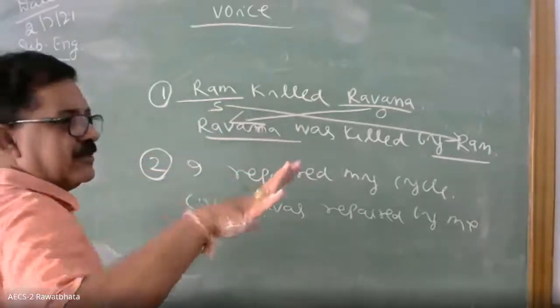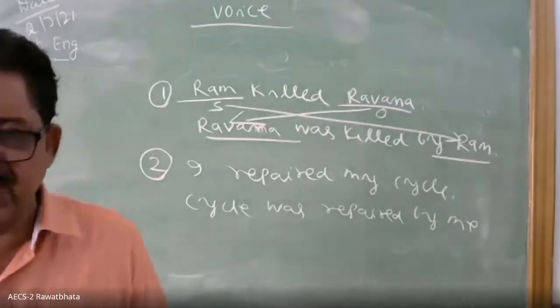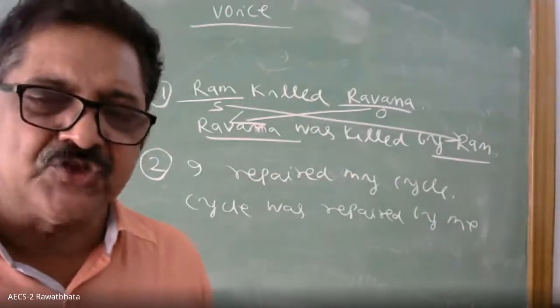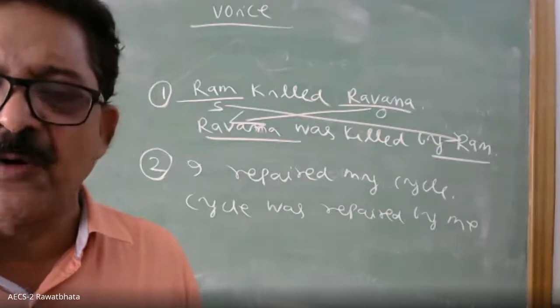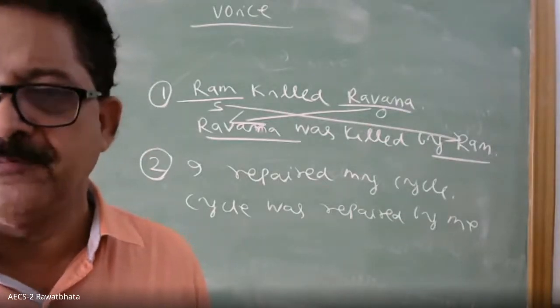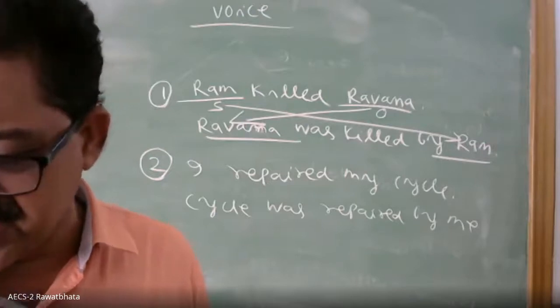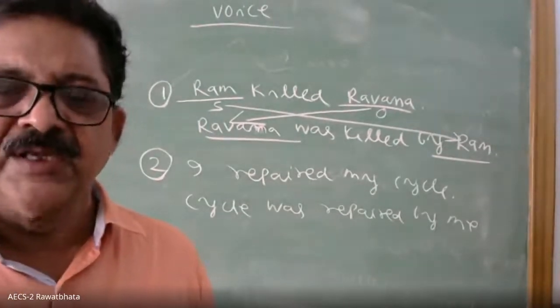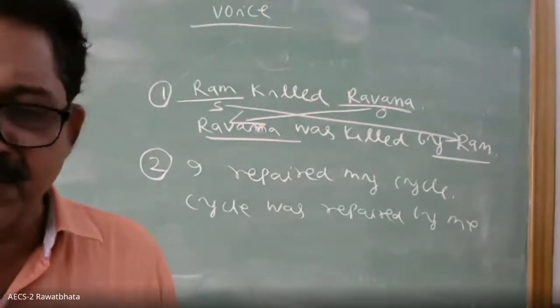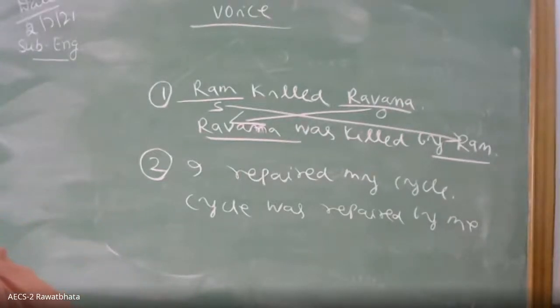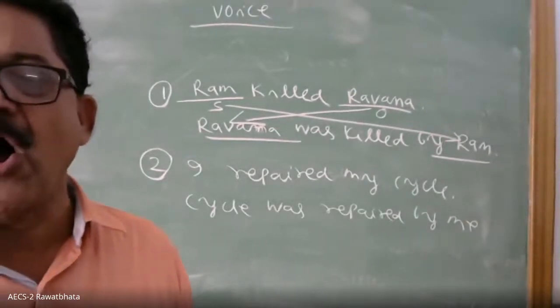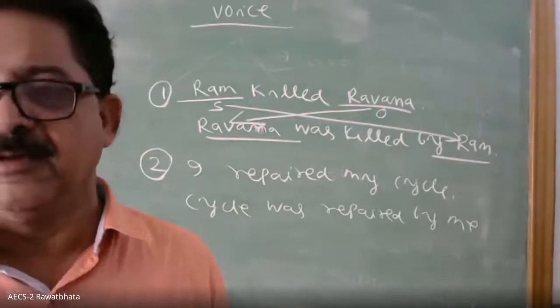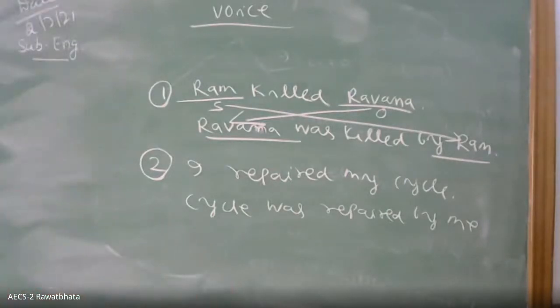So the first rule, when changing from active to passive: the subject of the active becomes the object of the passive. First rule: the subject of the active voice becomes the object of the passive voice. Second rule: the object of the active becomes the subject of the passive. And the verb remains in past participle.